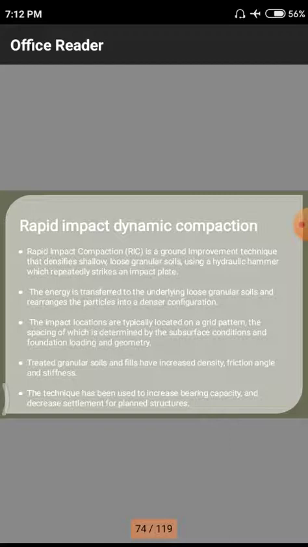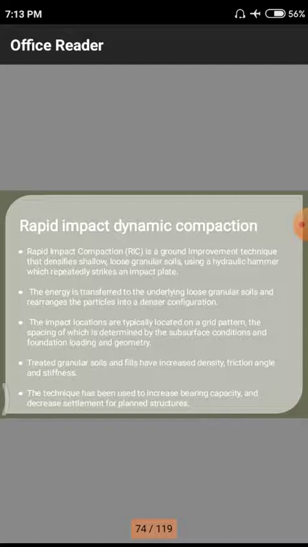The first one we have is rapid impact compaction. That means rapid with respect to time, impact with respect to proper materials, and compaction is a ground improvement technique that densifies shallow loose granular soils using a hydraulic hammer. That means normally we observe different hammers in our localities, in our homes and other surroundings.